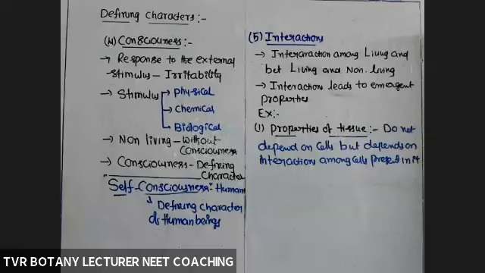So properties of a tissue depend on interactions among cells, but not on individual cell components. Next, second example.